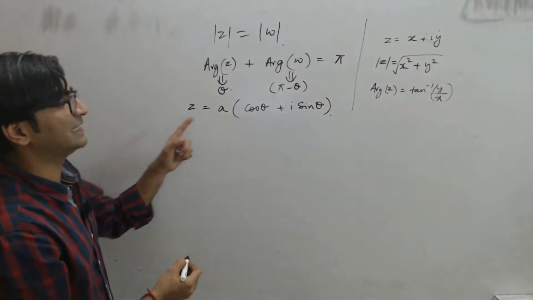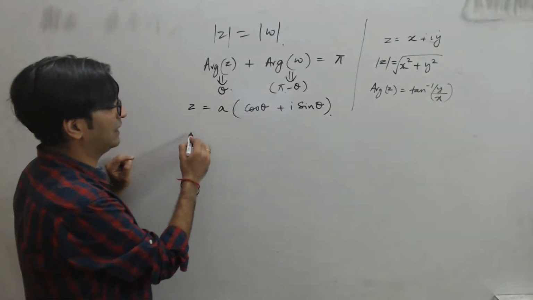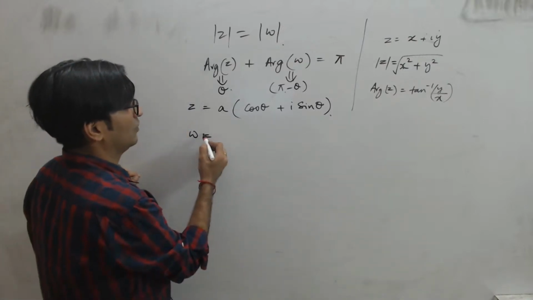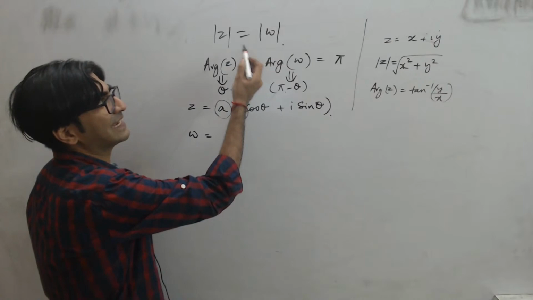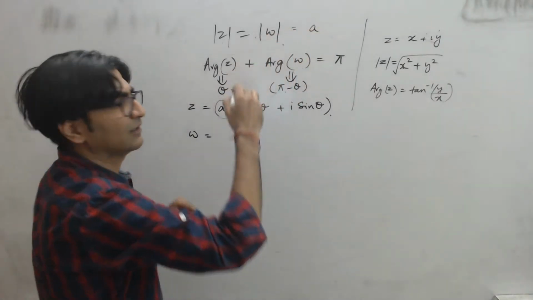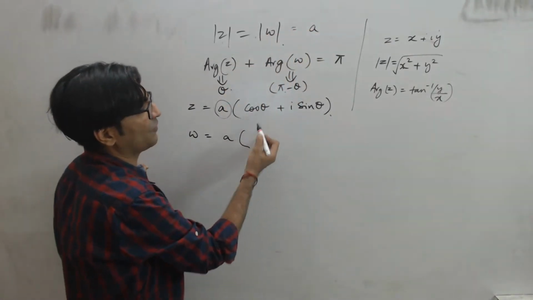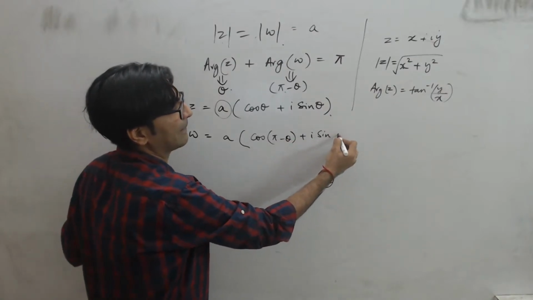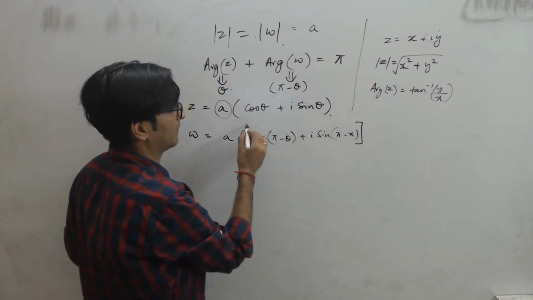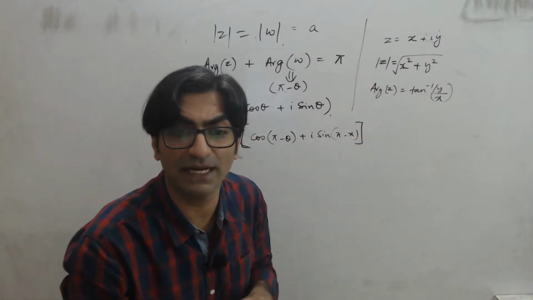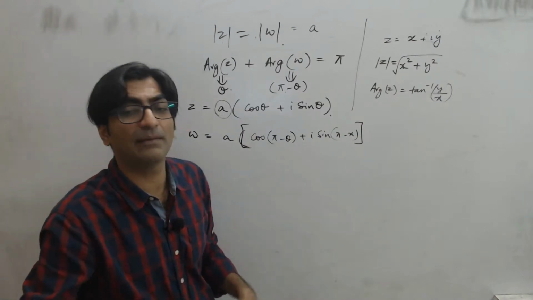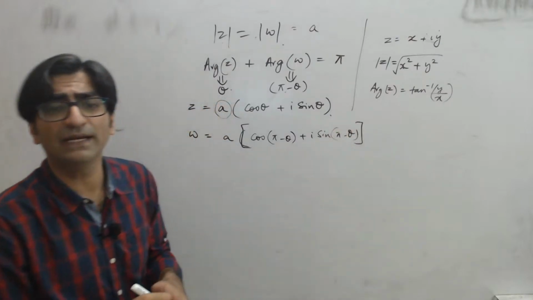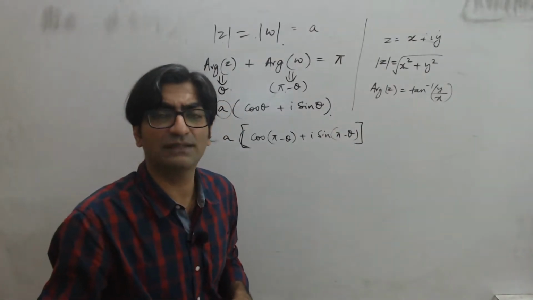So if Z is equal to cos theta plus i sin theta, what will W be written as? Can you try and write it yourself? Its modulus is exactly the same. Both of them I've assumed as A, which means this remains A. But now instead of cos theta, I'll say cos of pi minus theta plus i into sin of pi minus theta. And what's the value of cos pi minus theta?